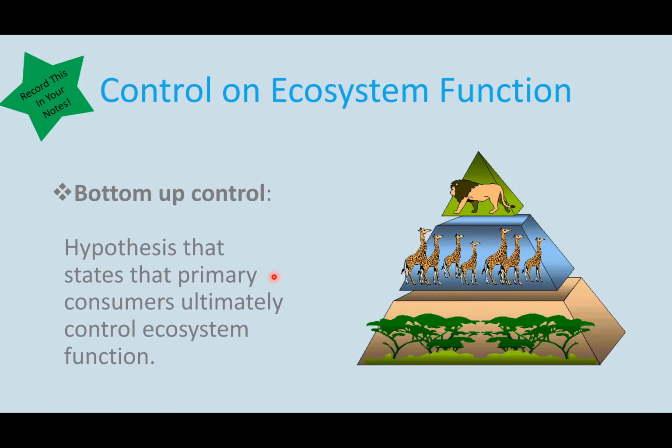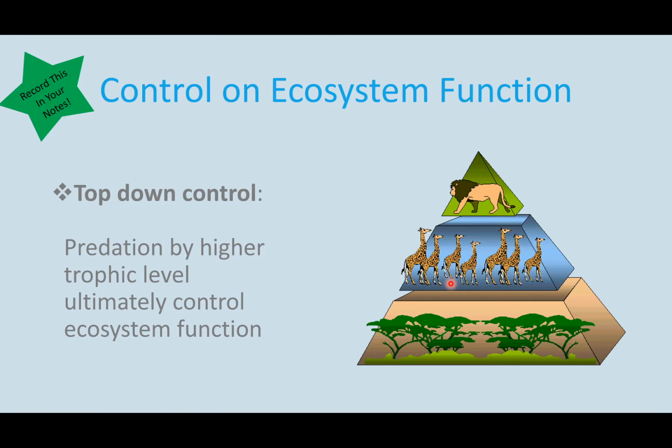What this means is that because the primary consumers gain the energy from the plant life or the producers, they control whether the ecosystem functions or not. Because if they're not getting enough energy, then the levels above cannot get enough energy. So they're basically that kind of safeguard or that control.